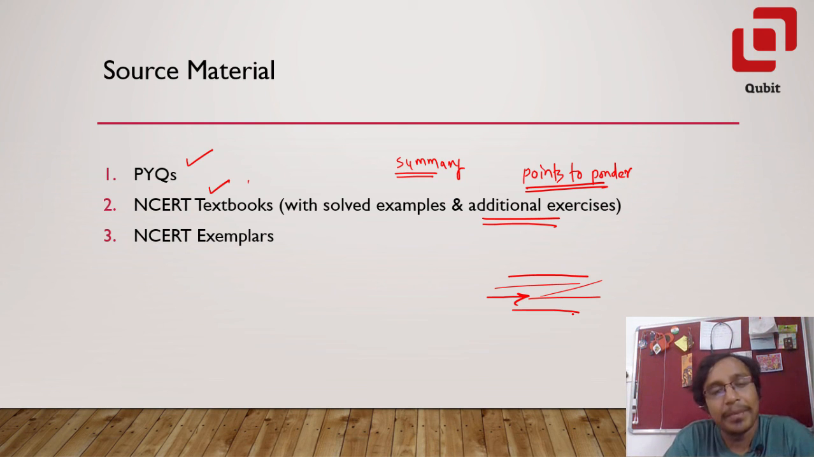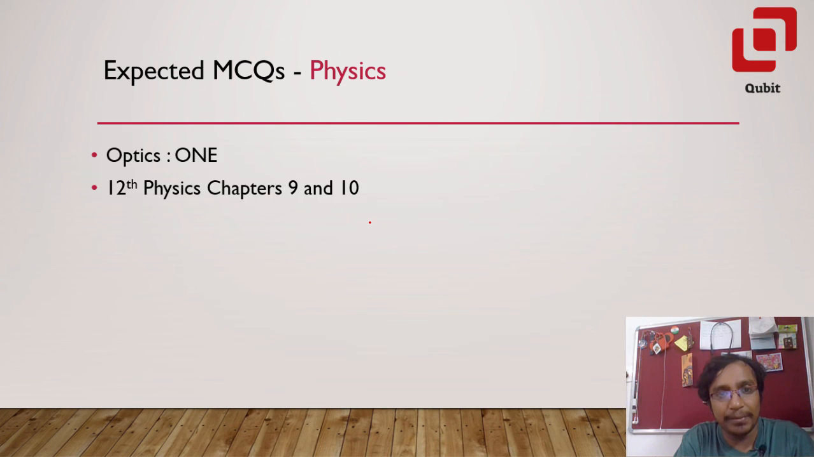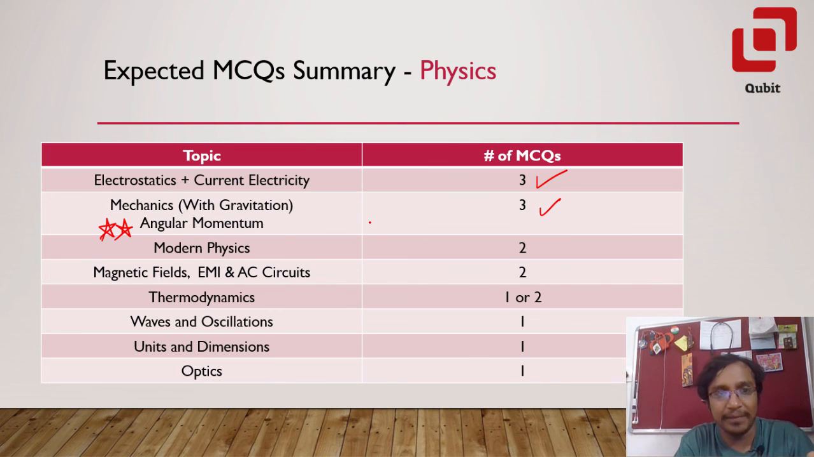Okay, yes, then NCERT exemplars are also a very good source of MCQs, for a very good source of questions. They can also convert a theory question into a multiple choice question, so just go through them. In particular, the chapters that we discussed here, the first three: electrostatics, current electricity, mechanics and modern physics. Don't forget angular momentum. Okay, don't forget angular momentum.